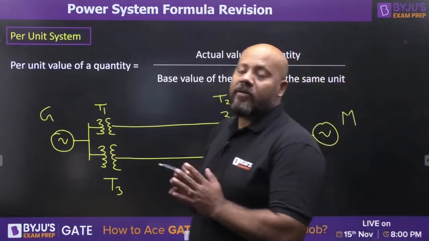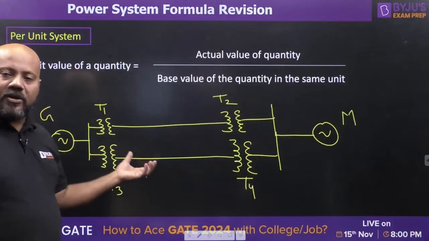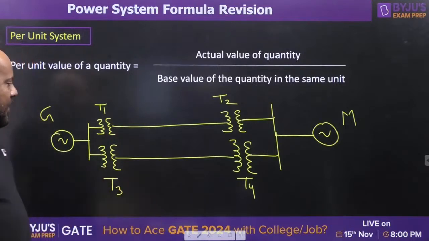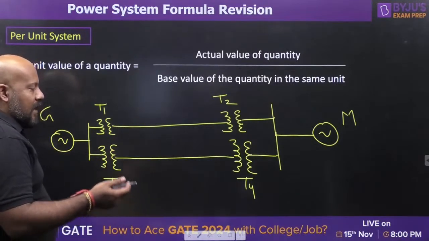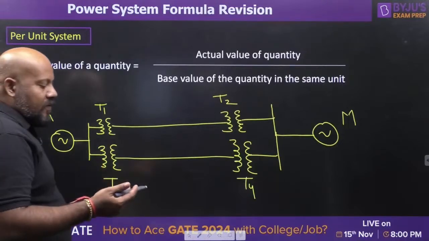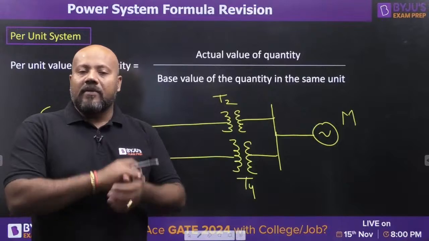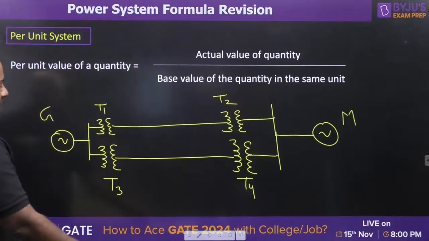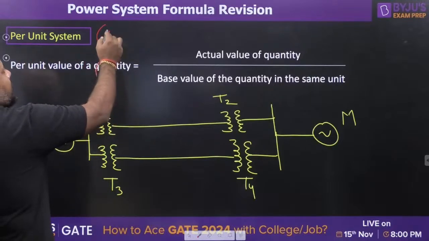So if you want to analyze or make some calculations for this system, it is going to be highly complex. You can imagine how many KVL equations you have to write, and all the voltage levels are going to be very, very high. So the calculations are going to be very, very complex. So what we are going to do, we are going to normalize this system. How are we normalizing the system?